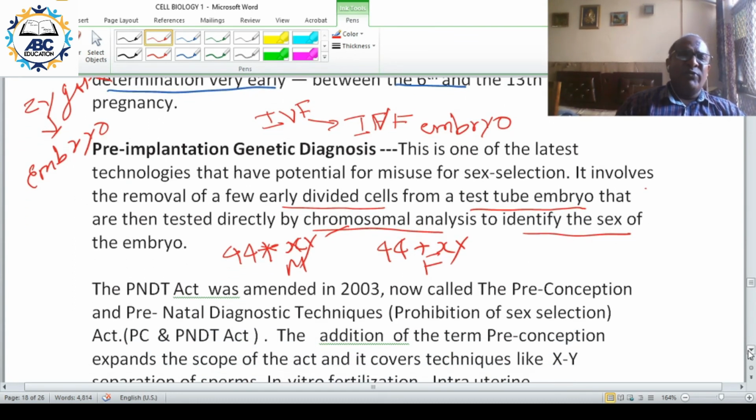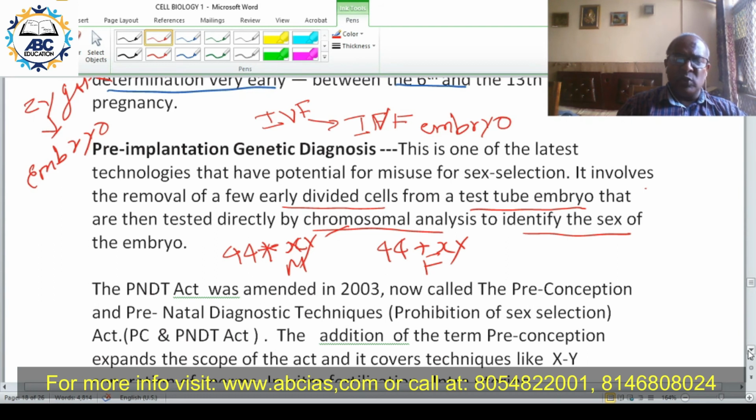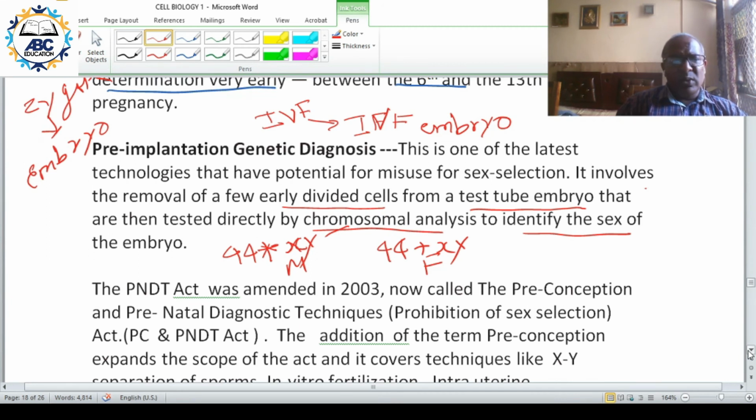Now due to the arrival of PIGD and the Ericsson method, etc., the old act, PNDT Act 1994, would become ineffective. Why? Because the PNDT Act simply says that if you are trying to know the sex of the fetus, it is illegal. Here there is no need to know the sex of the fetus. You can decide the sex of the fetus. That is why this act was amended in 2003, and now it reads Preconception and Prenatal Diagnostic Technique Act, PC and PNDT Act 2003.